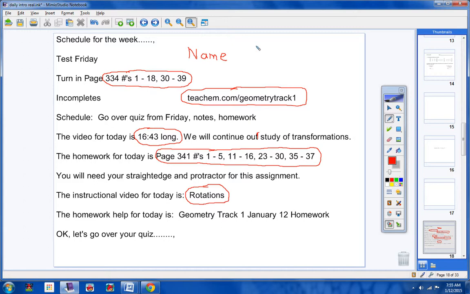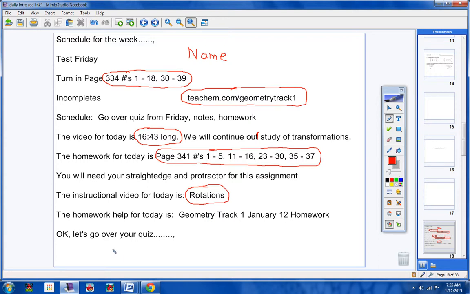On Friday we looked at, I think it was translations. No, we looked at reflections. Today we're looking at rotations. Tomorrow we're going to look at translations, okay? So, that's what we're doing. The homework help video, like usual, is Geometry Track 1, January 12th homework.